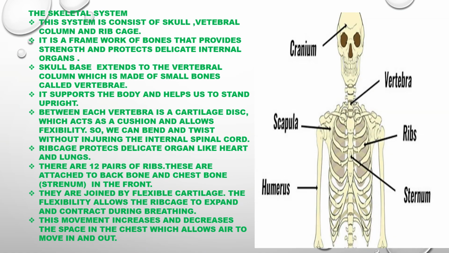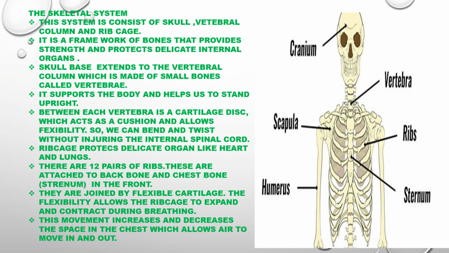The skeletal system. This system consists of the skull, vertebral column, and rib cage. It is a framework of bones that provides strength and protects delicate internal organs. The skull base extends to the vertebral column, which is made up of small bones called vertebrae. It supports the body and helps us to stand upright. Between each vertebra is a cartilage disc, which acts as a cushion and allows flexibility. So we can bend and twist without injuring the internal spinal cord.